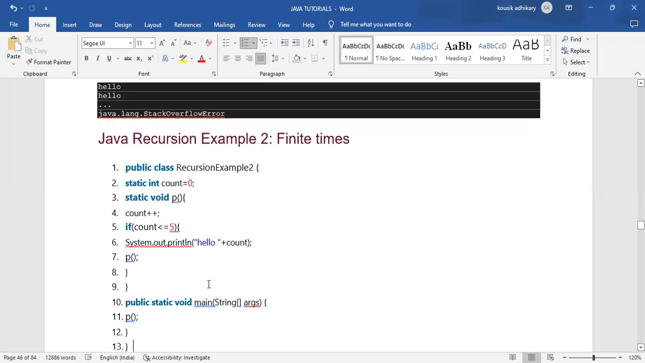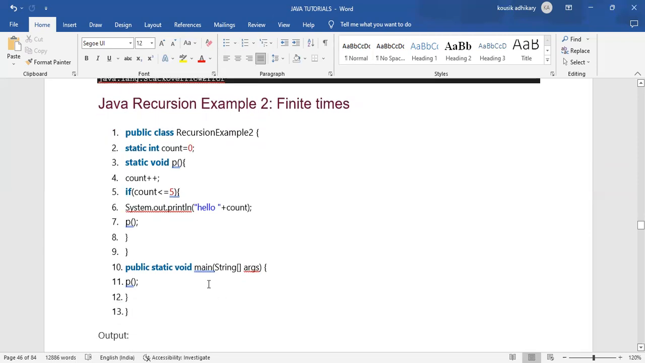Is it clear now? Everyone, is it clear now? Is it clear what the difference is between that infinite example and the finite example, and why the infinite example gives that infinite error? Everyone note it down.